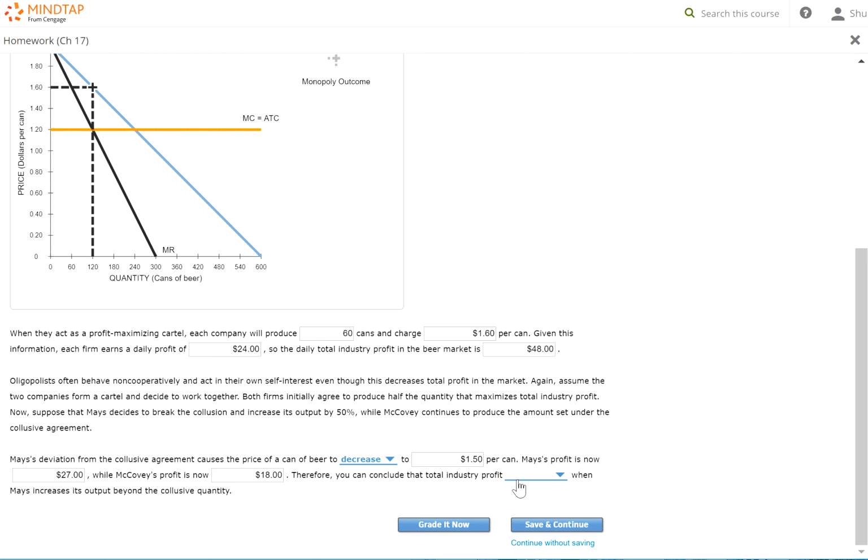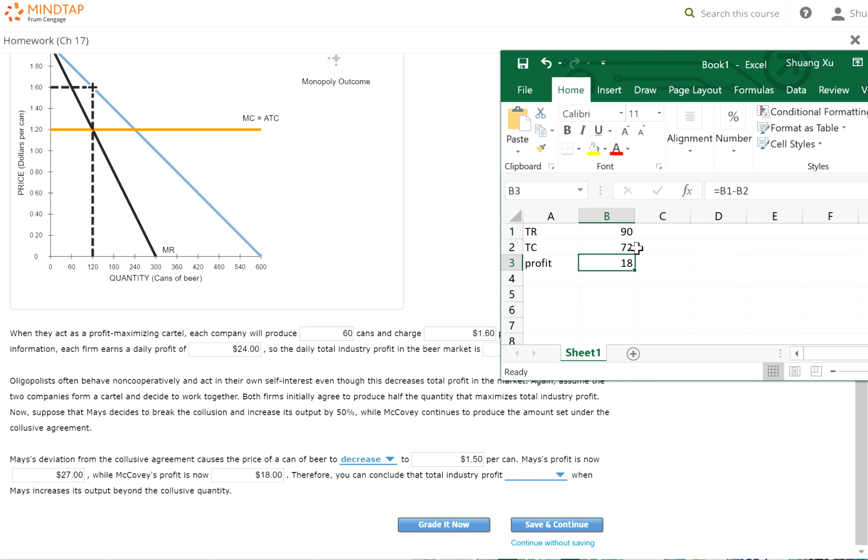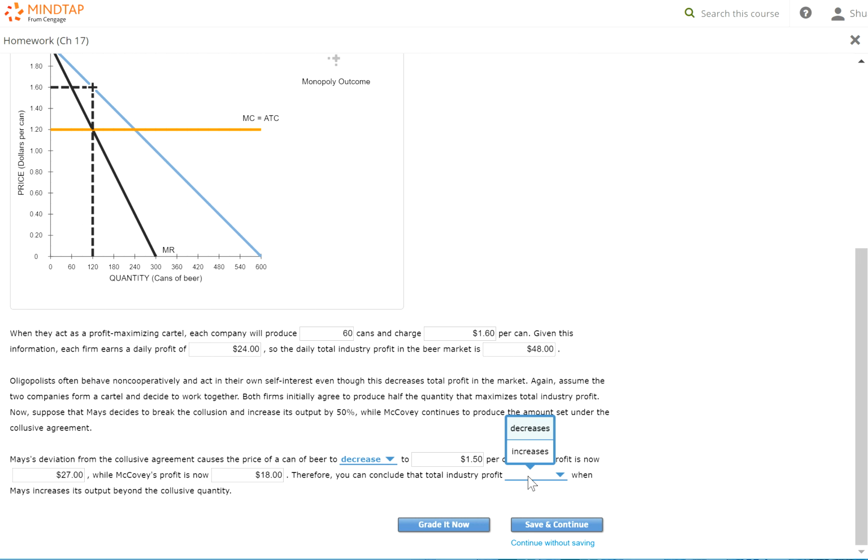And then the total market profit, now, before was 48. Wait, did I do this right? Let me double check. $1.50. Okay, so the total profit in this case increases.